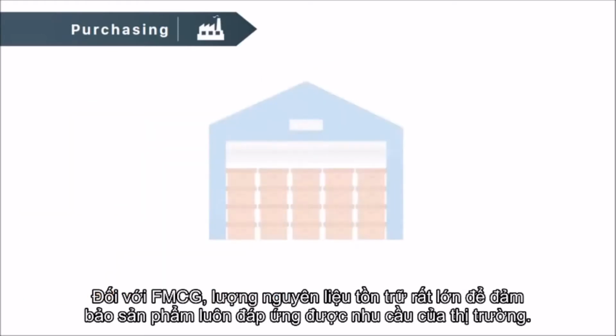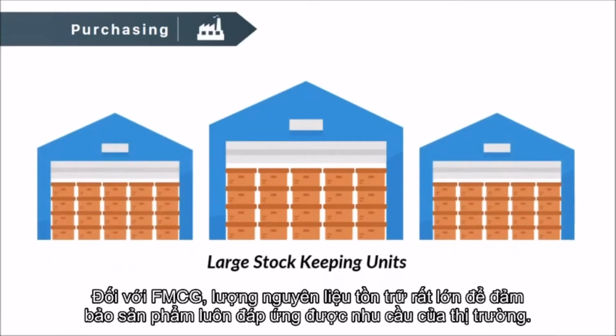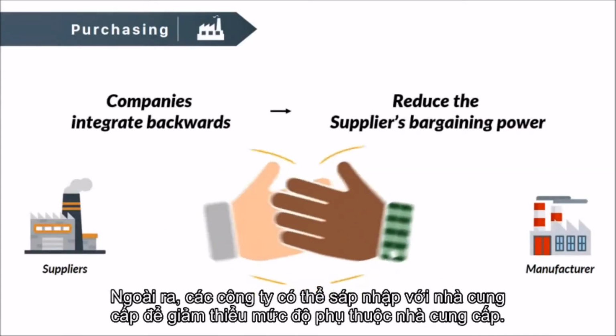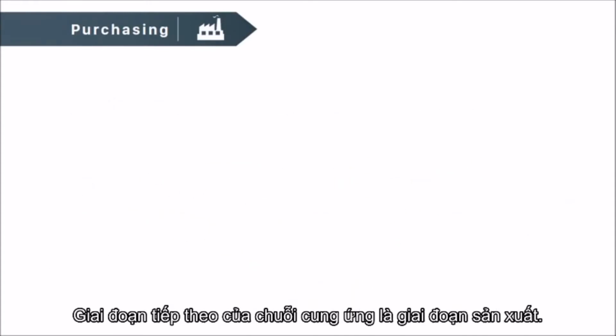Particularly in FMCG, extremely large number of stock-keeping units are kept to maintain product availability. Companies can integrate backwards to reduce the supplier's bargaining power. Now move to the next stage, manufacturing.